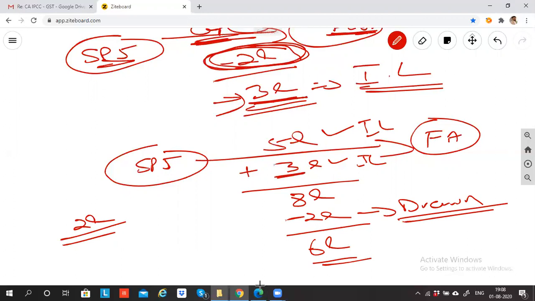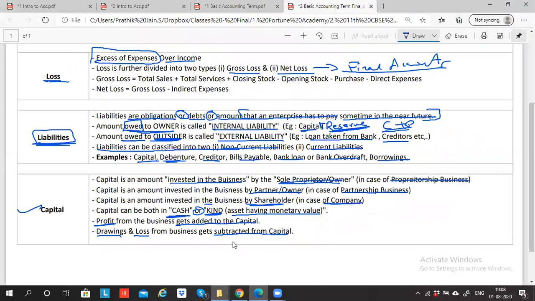Now, this is profit you added. In case 3 lakh was loss, loss means you will subtract. If profit, you add, will you not minus the loss? Sir, minus, sir. That's all. This is the concept of capital. These are the main points with regard to capital.